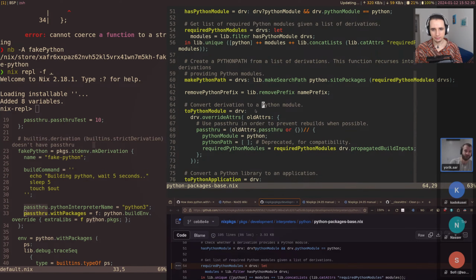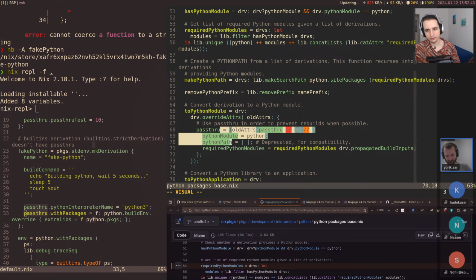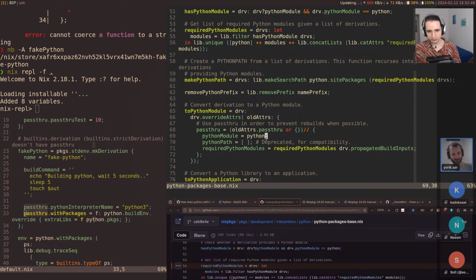So this makes a generic derivation have the signal that it is a Python module. And so apparently it sets some passthru, so it doesn't actually modify the derivation itself. Python module, not sure why that's a module, because this is the Python interpreter. Not sure what's up with that. This is deprecated, and this is requiredPythonModules.